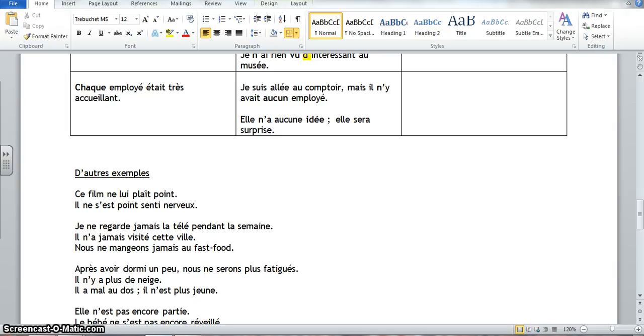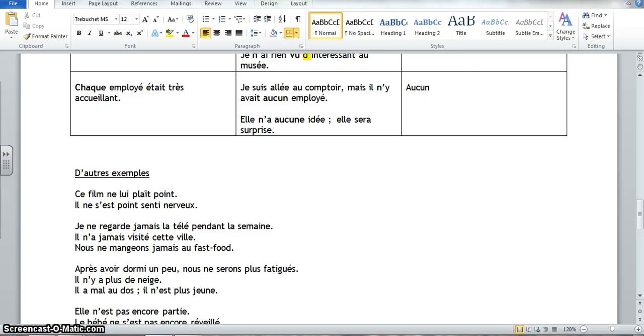Because it's an adjective, there's also a feminine form. Elle n'a aucune idée. She had not one idea. And notice here that really this one should be in bold. Okay, she had no idea, not one idea. Notice that there's not going to be any plural because if there's not one, it's still singular. Okay, elle n'a aucune idée. Not one idea. This is also like the other previous three examples, in that this can sometimes work as the subject.